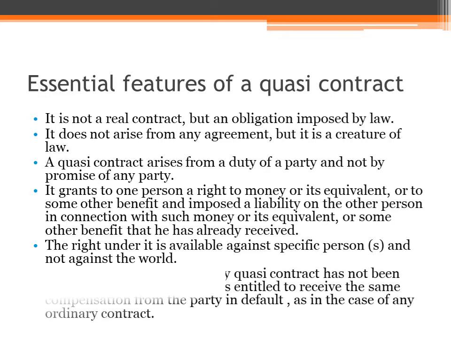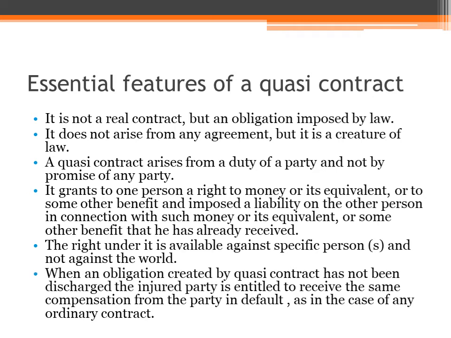Then when an obligation created by a quasi contract has not been discharged, the injured party is entitled to receive the same compensation from the party in default as in the case of an ordinary contract. So it's a legal obligation. When an obligation created by quasi contract has not been discharged by the person in default, then the injured person can claim for damages or claim for compensation.